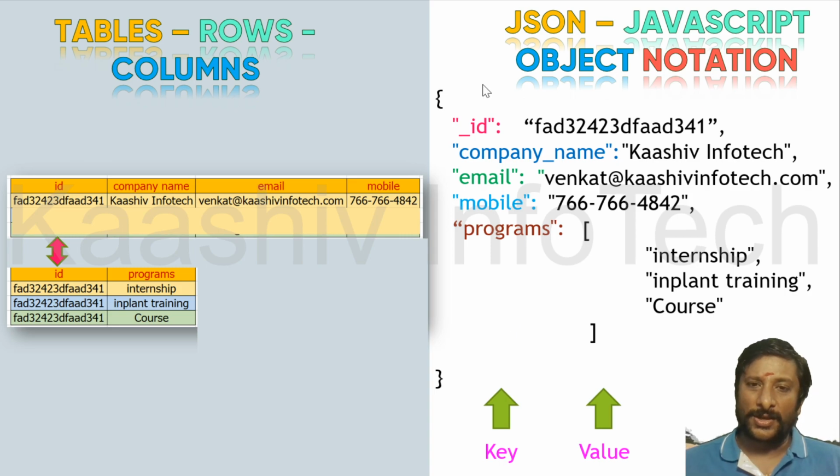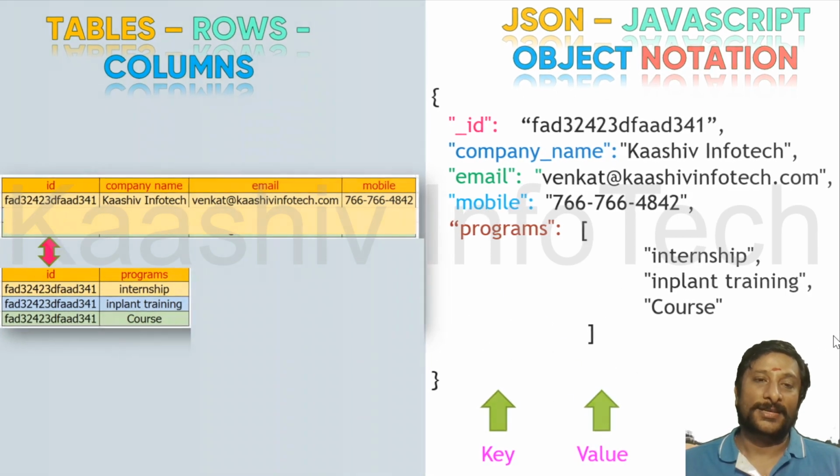Very simple string. You can see ID, company name, email, mobile. Programs, I'll list down here as a list. The left one is called the key, and this one is the value. So key-value pair. That is how the data is, and this is called JSON.